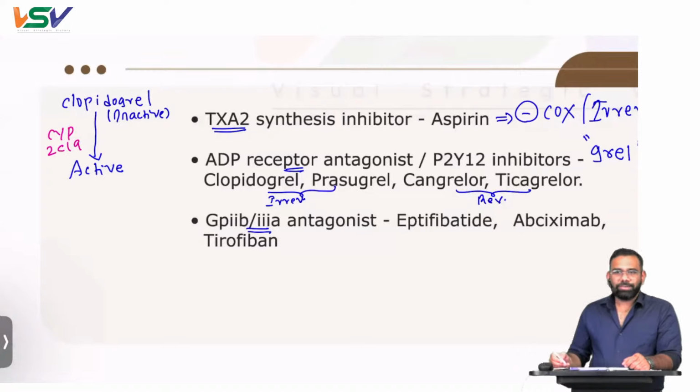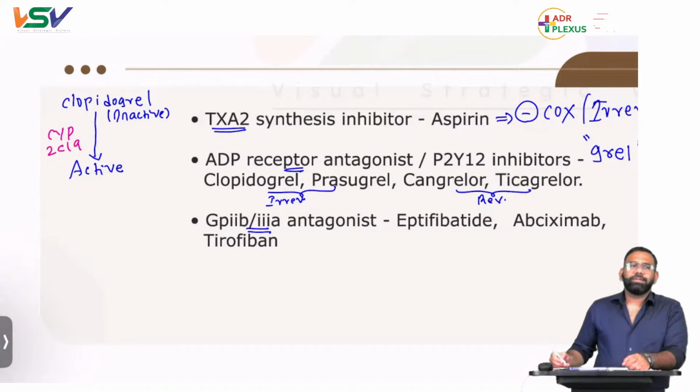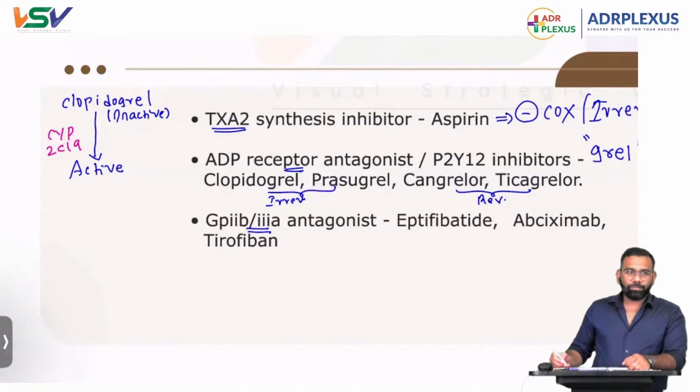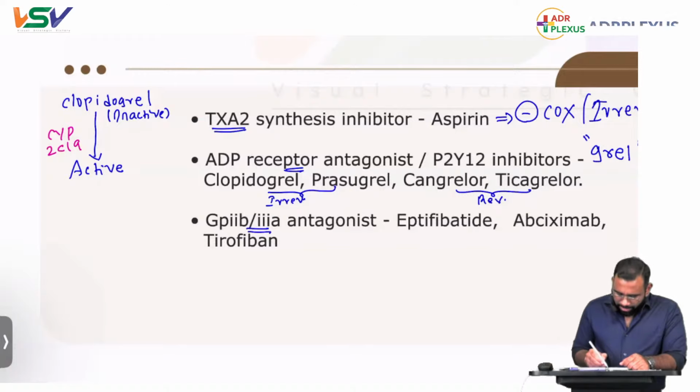This question was asked almost like in the last 20 exams from 2022 to 2024, in INICET and NEET, almost 7 or 8 times. And that enzyme is inhibited by omeprazole.